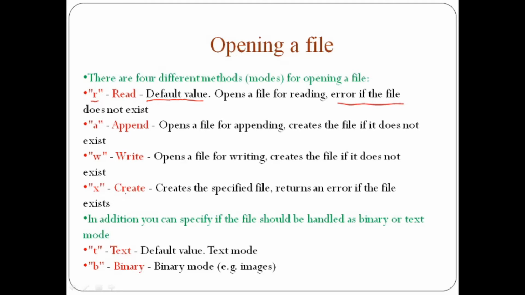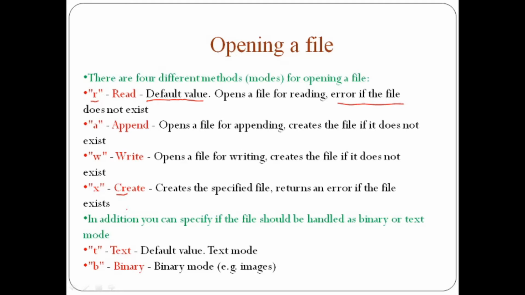Now the next mode is the create mode. Create mode creates the specified file, and if a file with that specified name already exists on your hard disk, it returns an error.